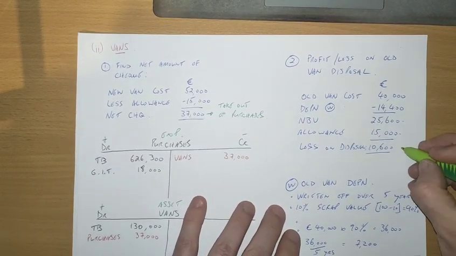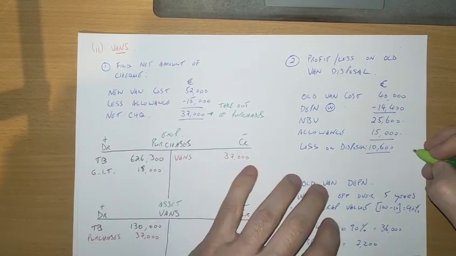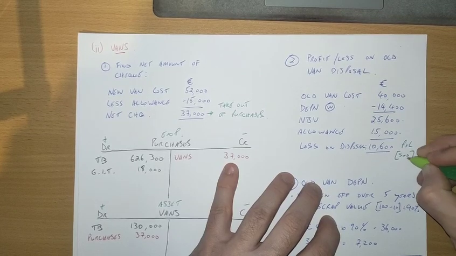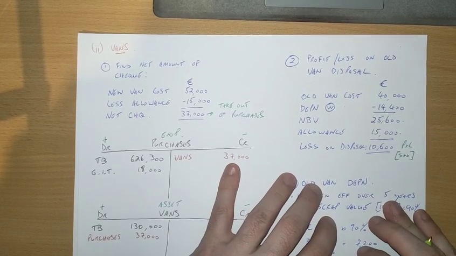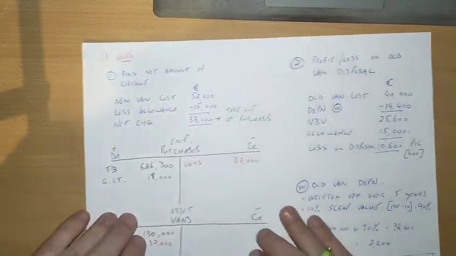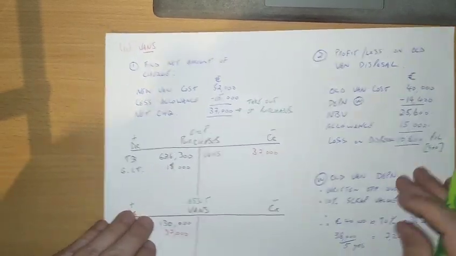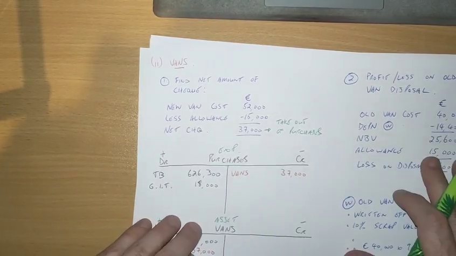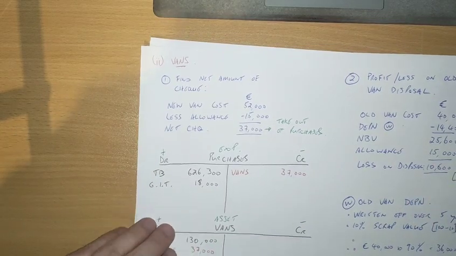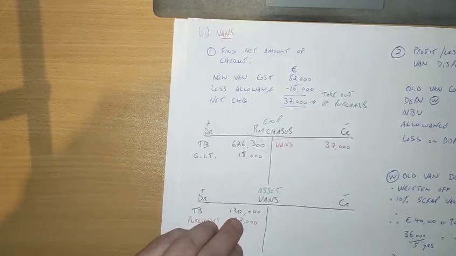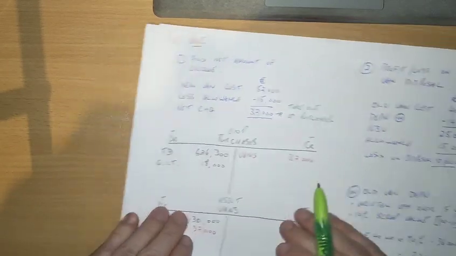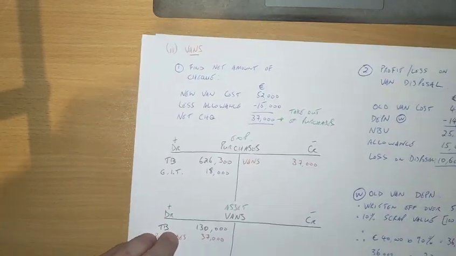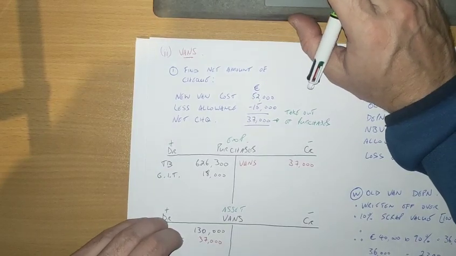And that will go to the P&L account. You can put that in selling and distribution expenses in the P&L account. Okay. Now, how do you know you're right? I suppose what we've normally done is draw up a little disposal account. That's what you could do here, because we're going to have to remove the old van and any depreciation associated with the old van out of the accounts.